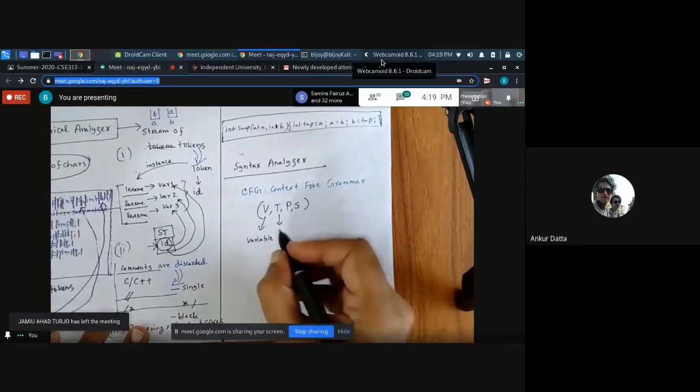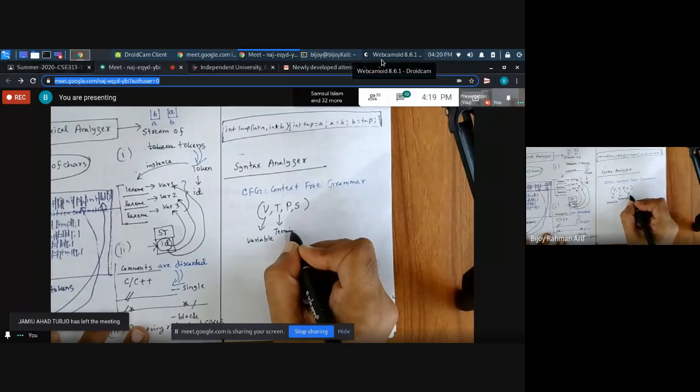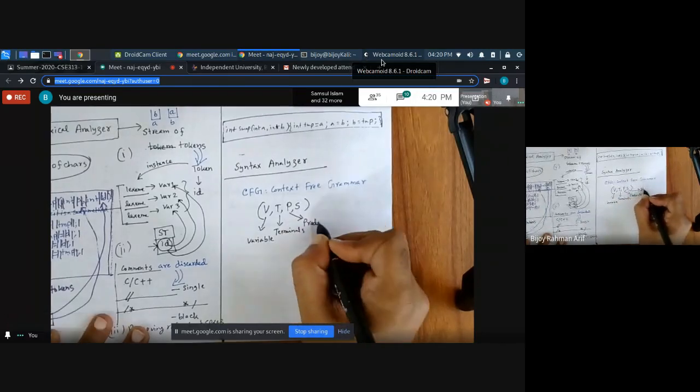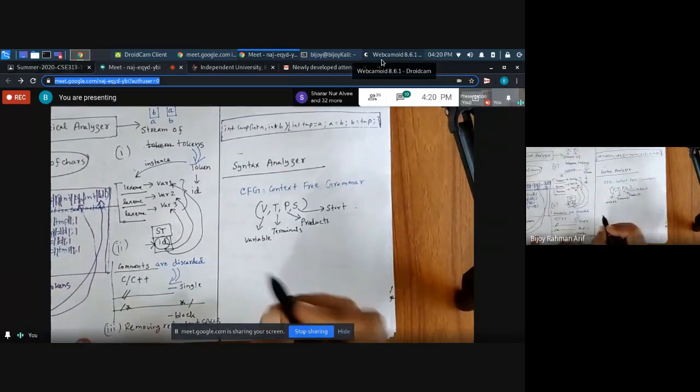Terminals, the rules or productions, and S is nothing but the start symbol. So the syntax analyzer always takes help from context free grammar. So let's write a context free grammar.